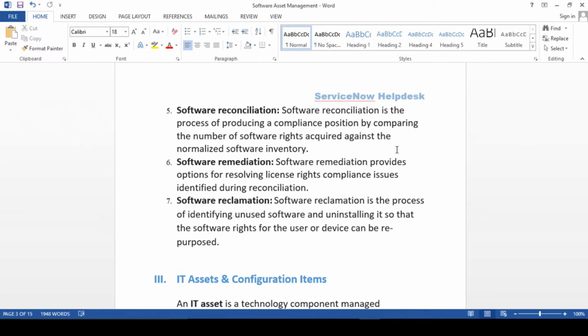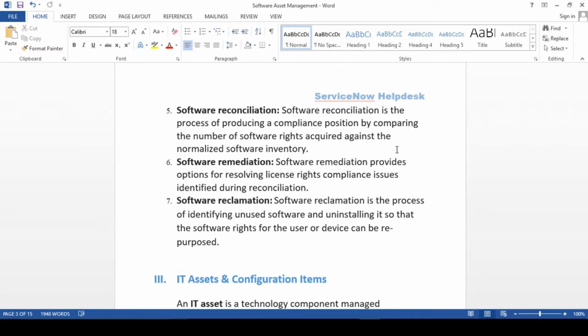Fine. So seventh point, guys, software reclamation. That is for reclaiming. Once we find the software that has not been used for the last 2 months, for those we can generate a reclaim request.